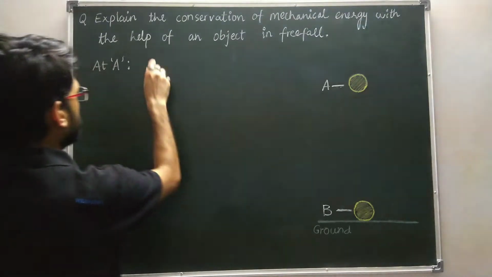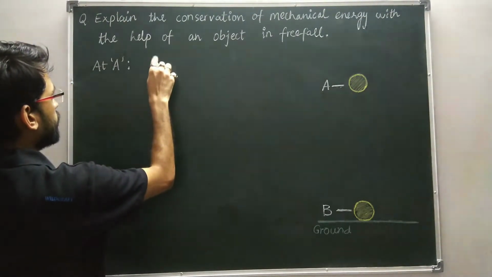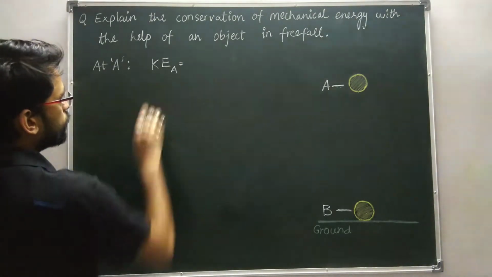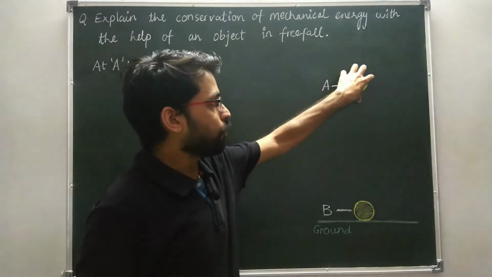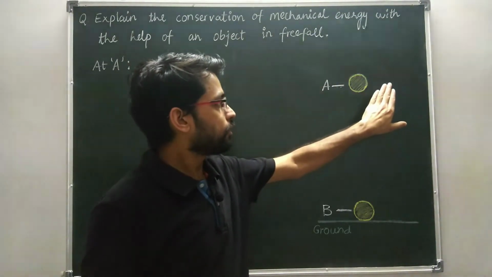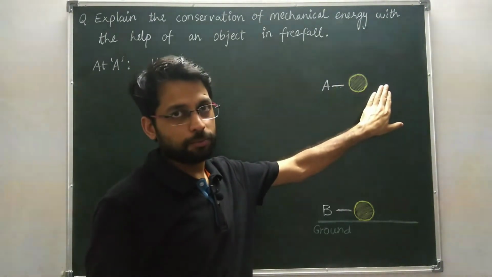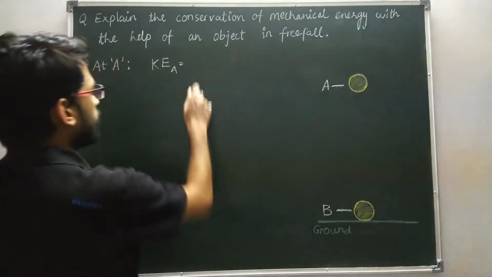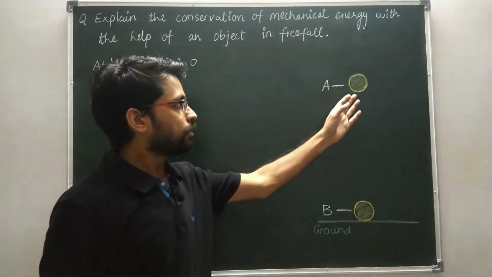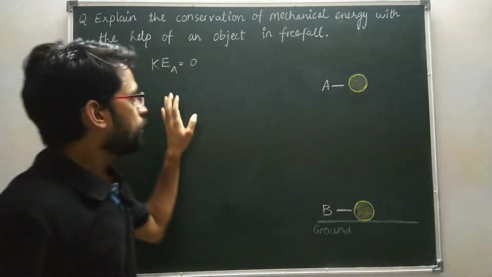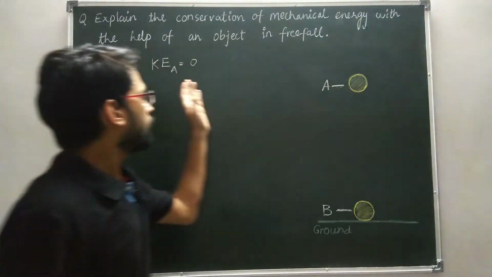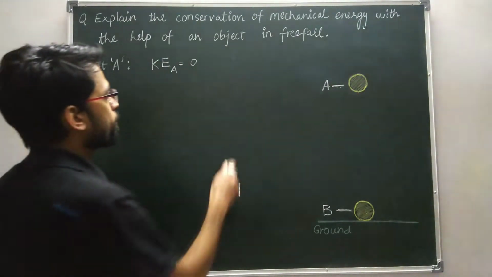What is kinetic energy at point A? Since the ball is dropped from point A, the speed is 0, so the kinetic energy is 0, because kinetic energy depends on mass and speed. When speed is 0, the kinetic energy becomes 0.